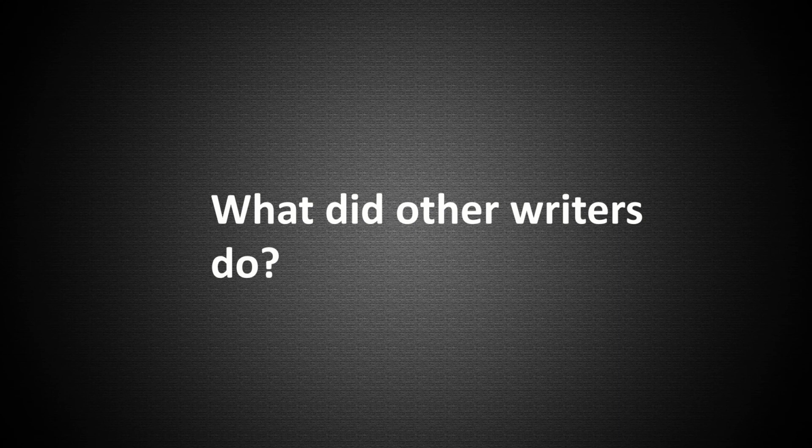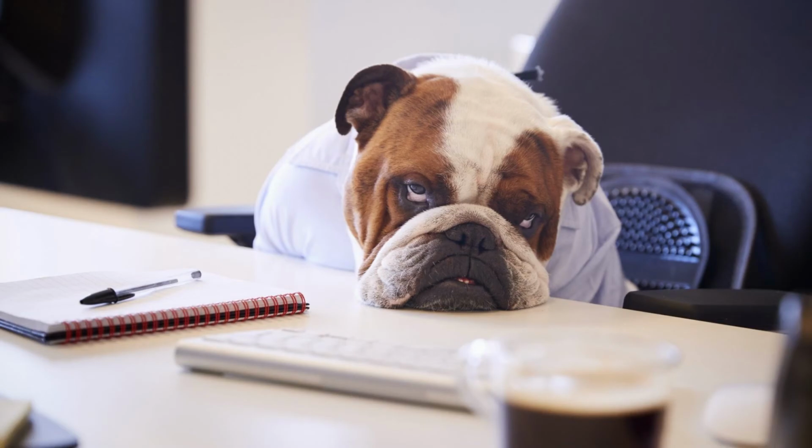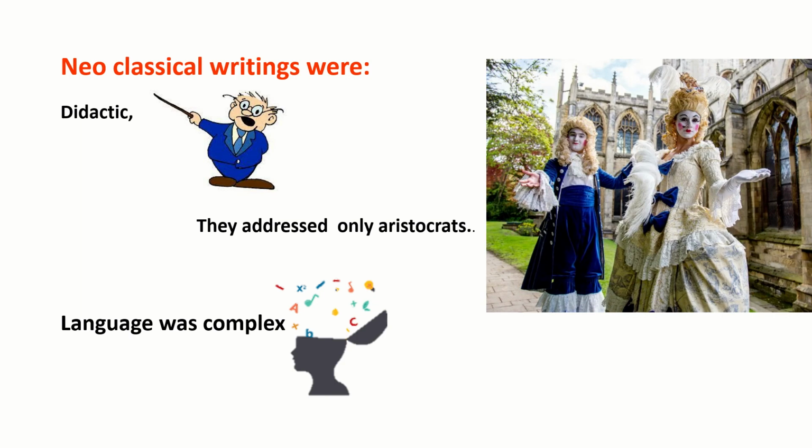Okay, what did the other writers do while these things were happening? Who are other writers? Other writers means the writers who were writing before the Romantic writers. They are called neoclassical writers. Oops. Their writings are some kind of boring stuff. That's my point of view actually. Let's see. Neoclassical writings were didactic. They wanted to instruct people. Do like this, don't do like this, behave like this, don't behave like that, etc.